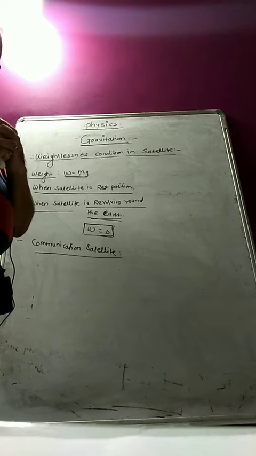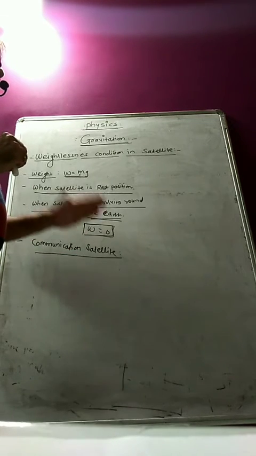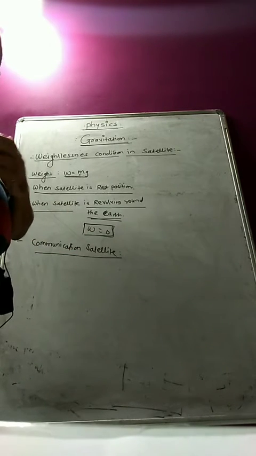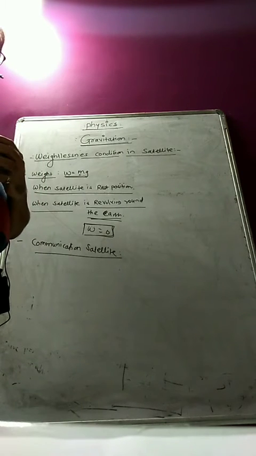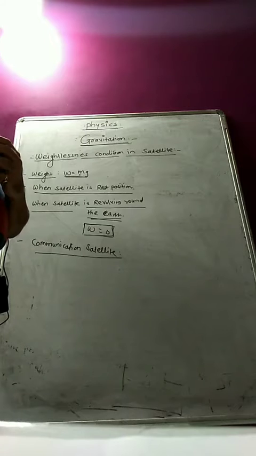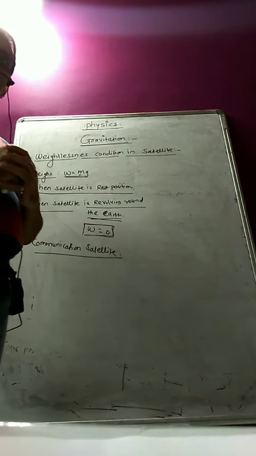So that satellite is called the communication satellite. Again I will define: the communication satellite is an artificial satellite which has been set in the earth's orbit above the surface of the earth at a distance of 36,000 kilometers.